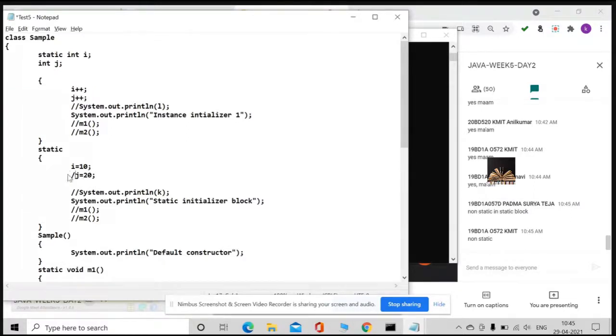That is, in the instance block, I can use both static and instance variables. But in static blocks, I can only use static variables. I cannot use instance variables. Understood now? Is that okay, everybody?